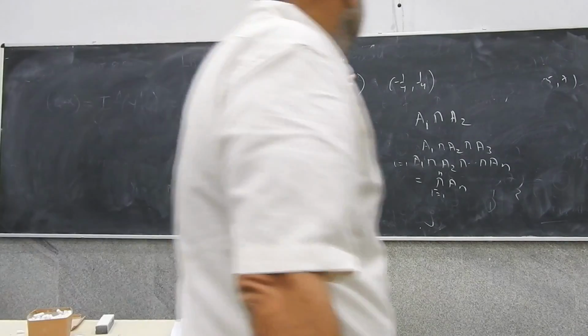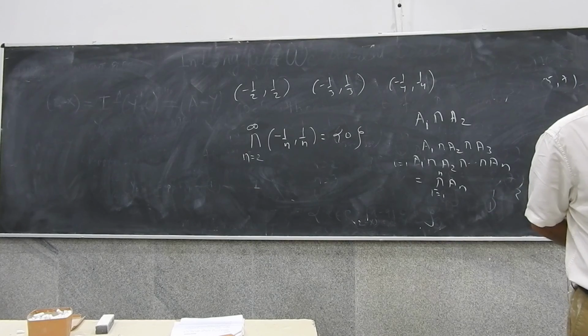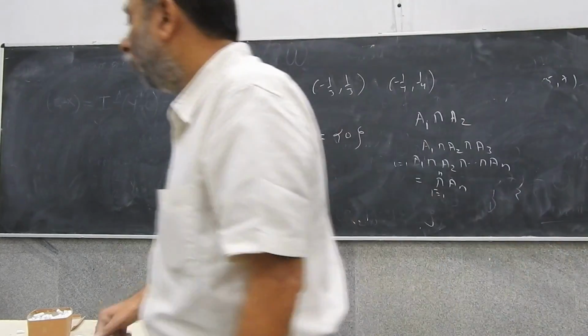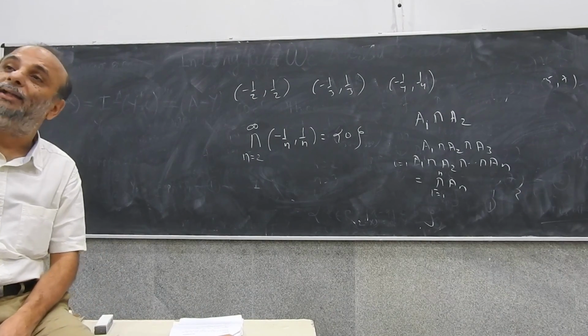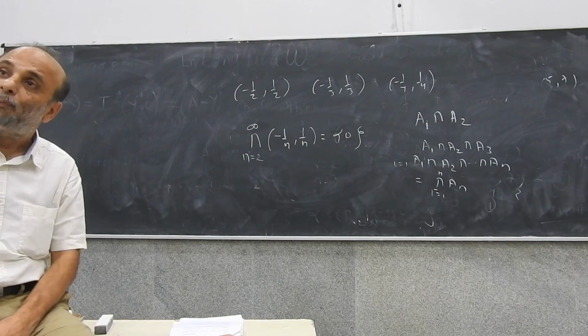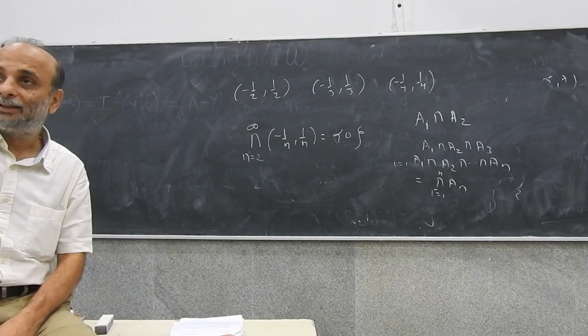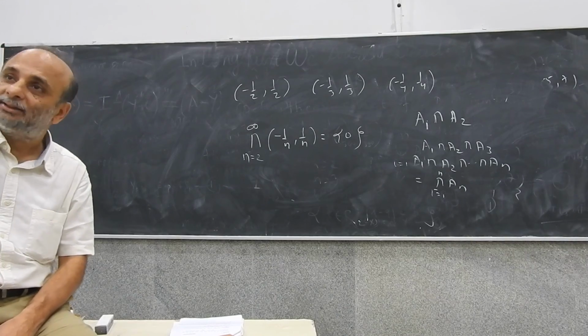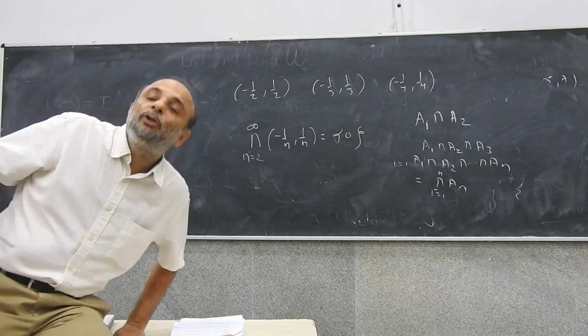Can you consider another example for me to do this? Another example, yeah? What does the intersection of n open sets contain? The set of all points which belong to all these sets. Now what are the points belonging to all these sets?